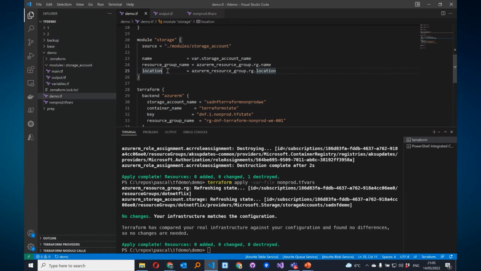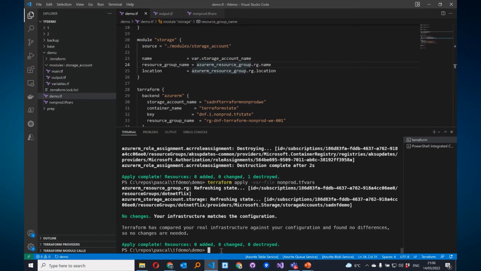If I'm going to apply this, and I will not do this because it takes too much time, but you have to believe me, then Terraform will notice that the storage account is gone, so it will delete it. And it will notice that we have added a reference to a module with a storage account with the exact same name as we already have provisioned. So it's going to provision it again. And that is something that you have to know about Terraform, because you not only have to refactor your code, you also have to refactor your state file.